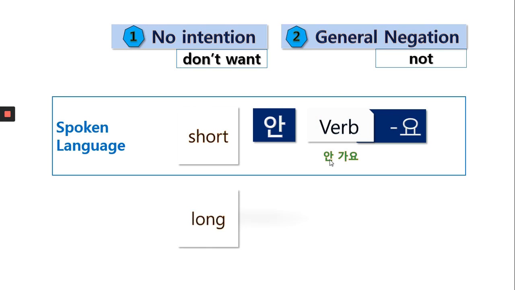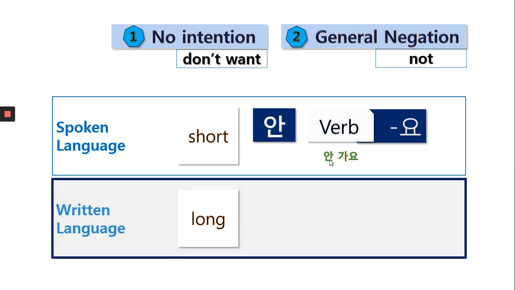And we have long form. We use long form in written language. So in spoken language, I almost don't use this long form. So long form, we put verb first. Here again, we put 안 in front of the verb, but here we put the long form behind the verb. So the word order is different.